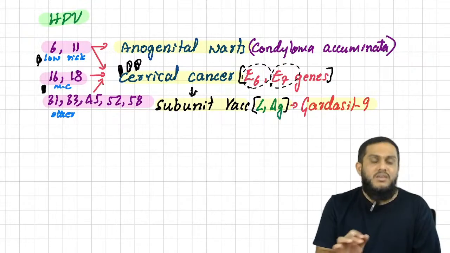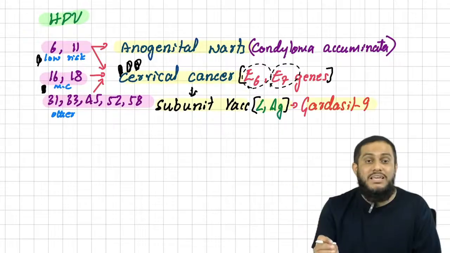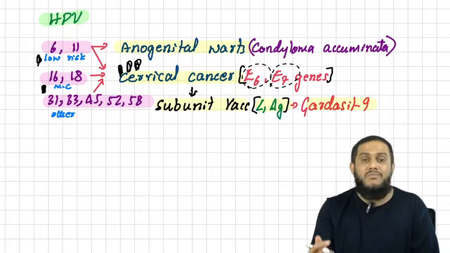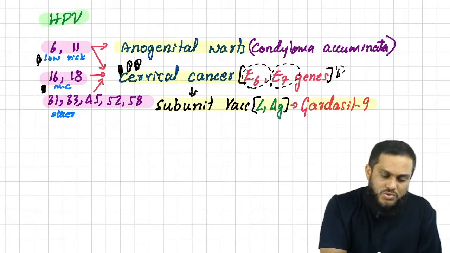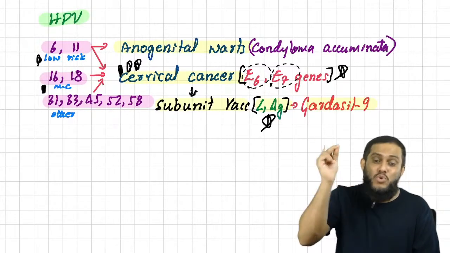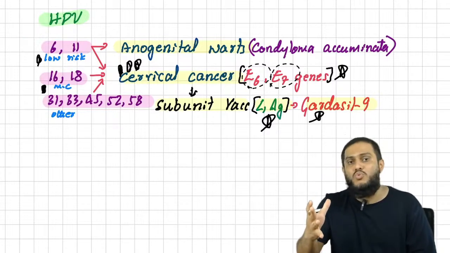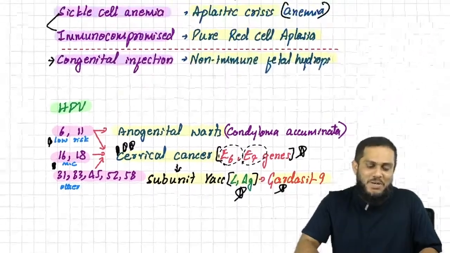Okay, sir, each and everything is a question. Which are the serotypes having low risk to cause cervical cancer? Which are the serotypes which are most common causing cervical cancer? Which are the proto-oncogenes causing cervical cancer? And sir, which is the subunit present in the subunit vaccine? L1 antigen. What is the name of the vaccine? Gardasil 9, sir. Each and everything is a question. This is what they ask in the exam.